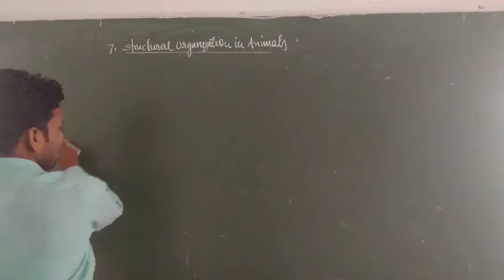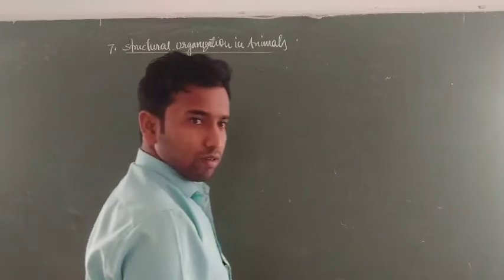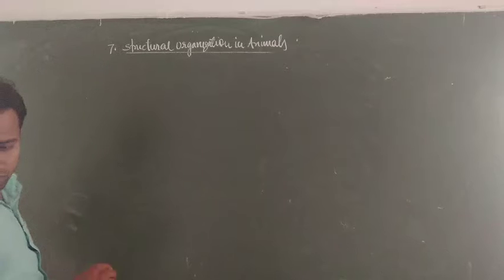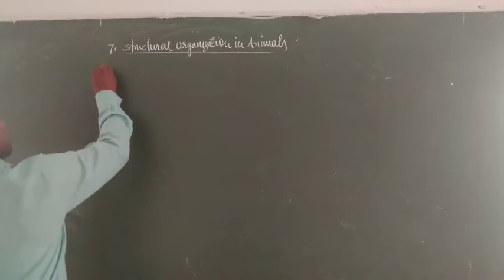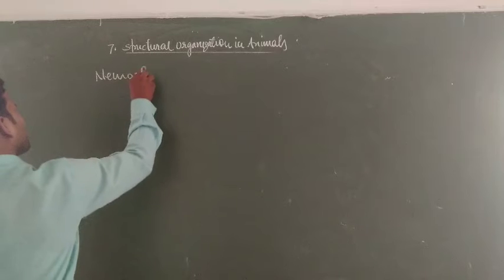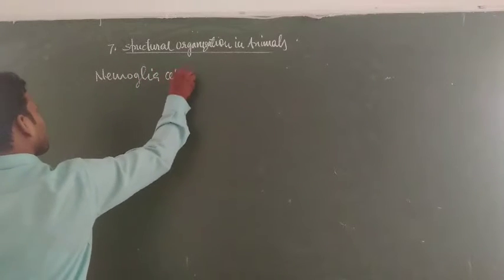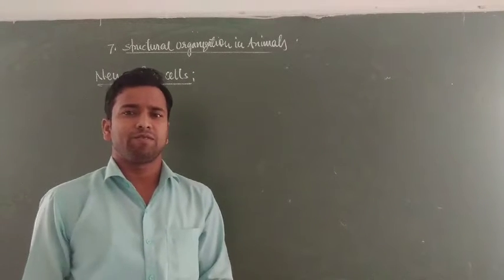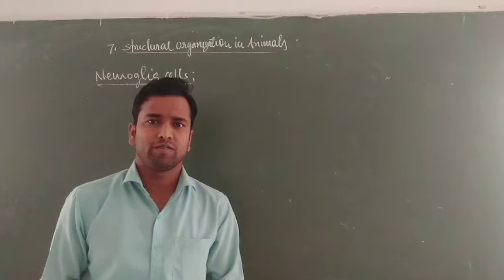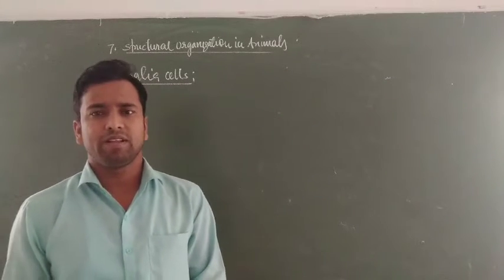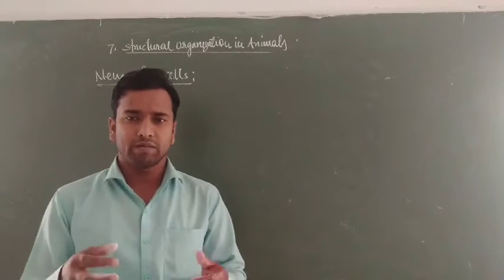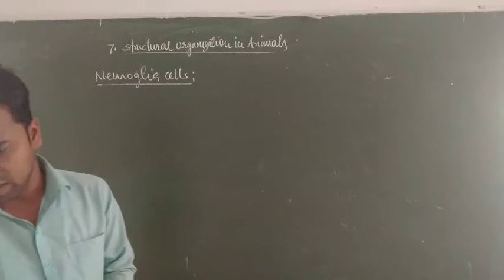Now the next part is called neuroglia cells. This is important. Many types of tissue are filled with connective tissue, but the part of the brain, especially the CNS, is not filled with any type of connective tissue. What other type of tissue fills it? The neuroglia.